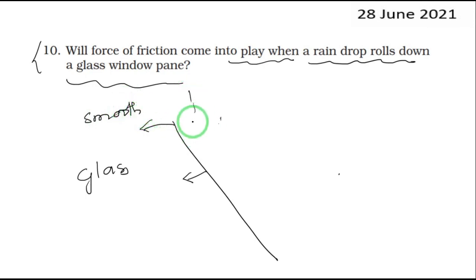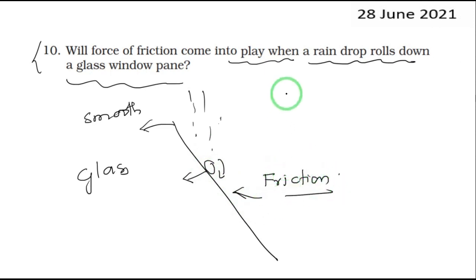When the rain droplets roll down here, there will still be friction, because wherever there is a contact, there is friction.